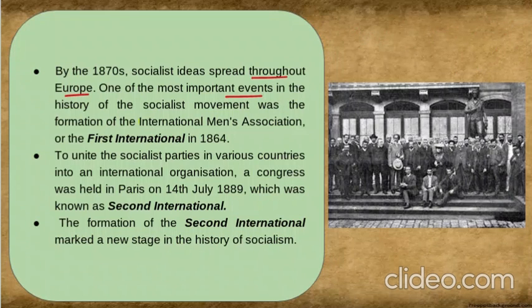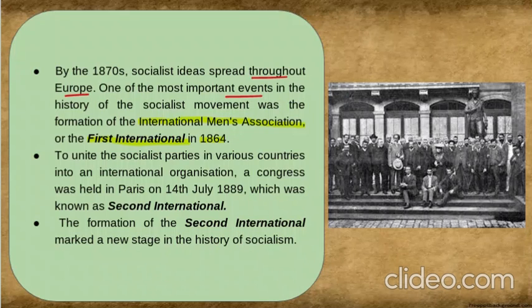What was it? International Men's Association. What was it named as? The First International in 1864. So what happened is, the socialist people gave out the ideas of socialism throughout Europe. Correct. One of the socialist movements was the one where the men formed the International Men's Association, which was also called the First International in 1864.